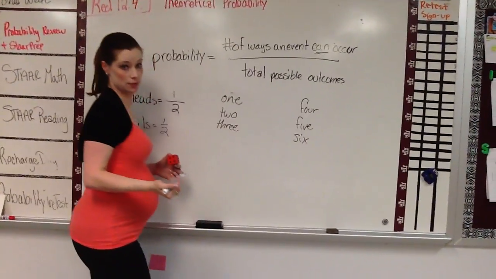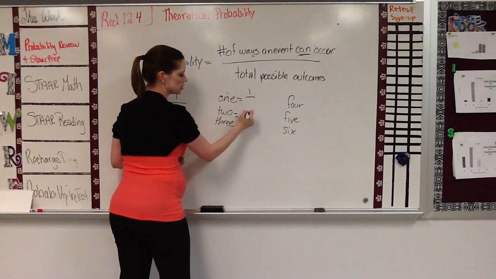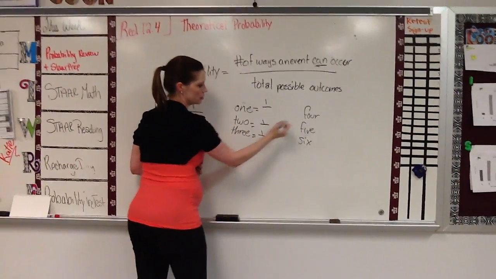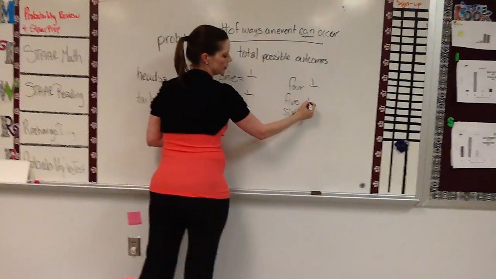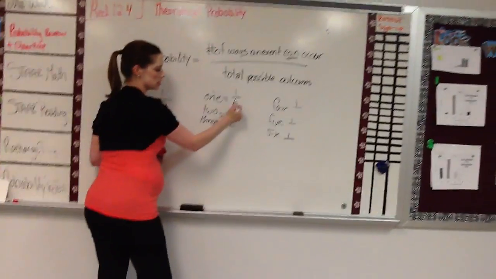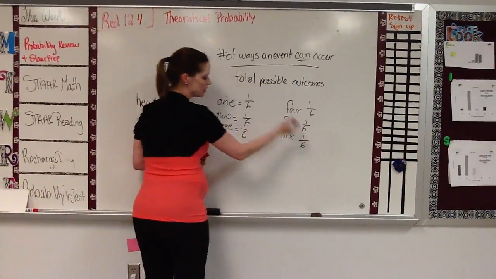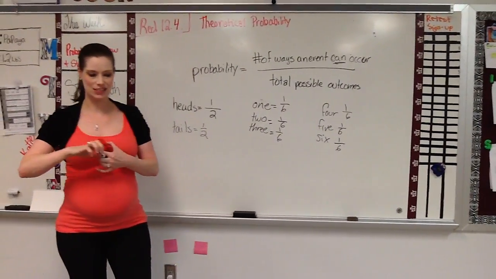Those are my choices. Each one can appear once. There's only one of those on a die, unless you got some crazy looking die that's all messed up. And the total possible outcomes is 6. So my theoretical probability of any of these happening is 1 out of 6.